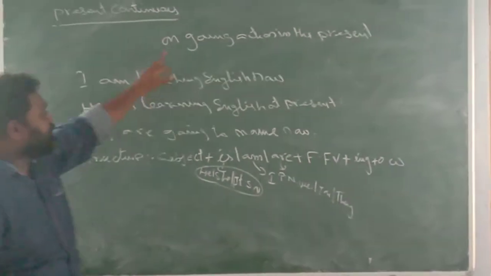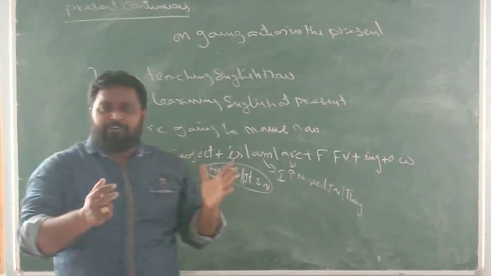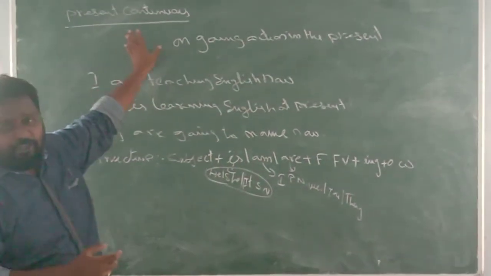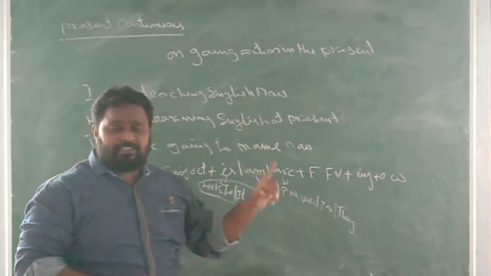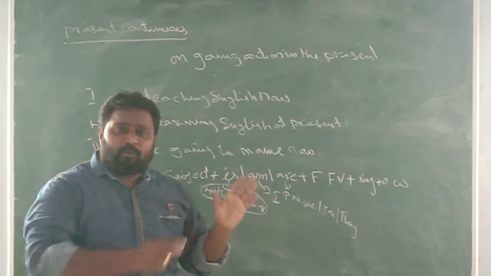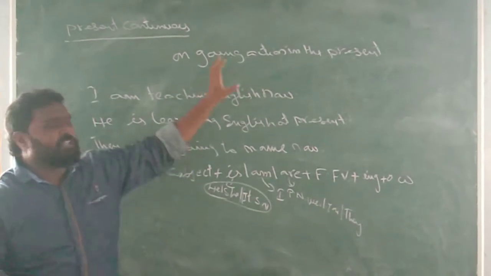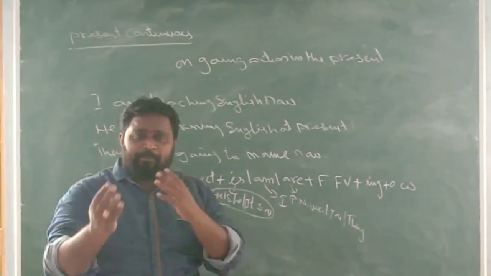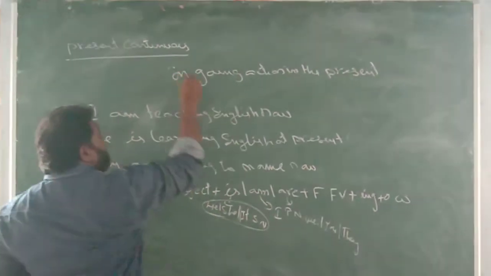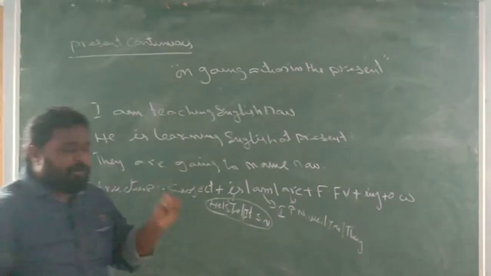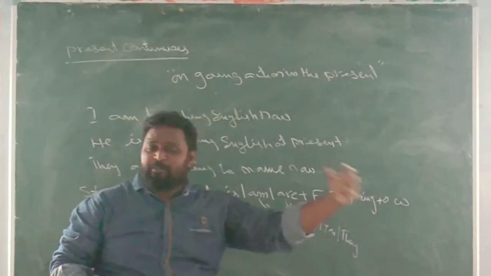Present continuous tense is used to say ongoing action in the present. The clue word which we have to remember: we need not remember the entire definition of present continuous tense. The entire definition is, we use this tense to tell an action which is going on in the present. If you want to see the action, we can see it. We need not remember the entire definition. Just capture the main part of present continuous tense, that is, ongoing action in the present.